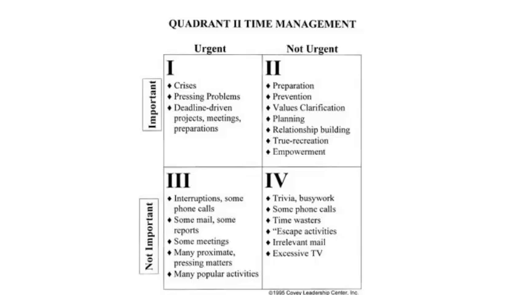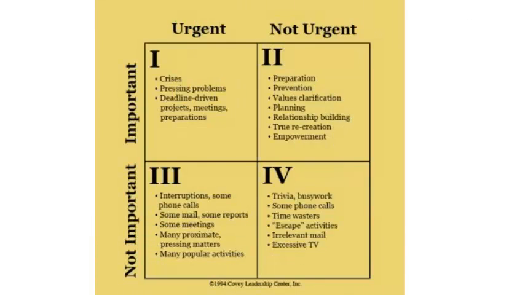A Quadrant 2 organizer will need to meet 6 important criteria. Coherence. Coherence suggests that there is harmony, unity, and integrity between your vision and mission, your roles and goals, your priorities and plans, and your desires and discipline. In your planner, there should be a place for your personal mission statement so that you can constantly refer to it. There also needs to be a place for your roles and for both short and long-term goals.